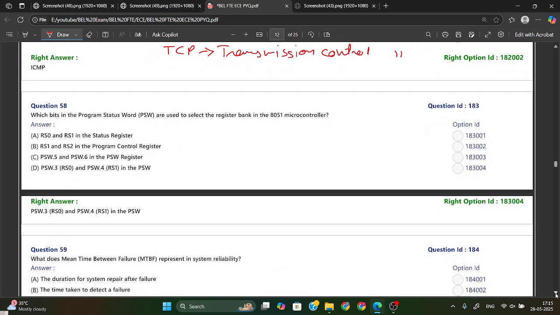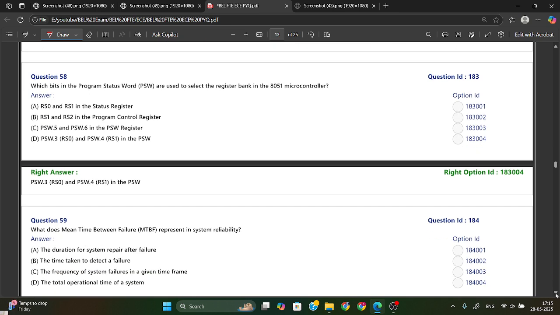They have asked for PSW, so the answer will be PSW.RS0 and PSW.RS1. We have RS0 and RS1 in the status register also for other purposes, but they have asked for PSW. Option D is your answer.